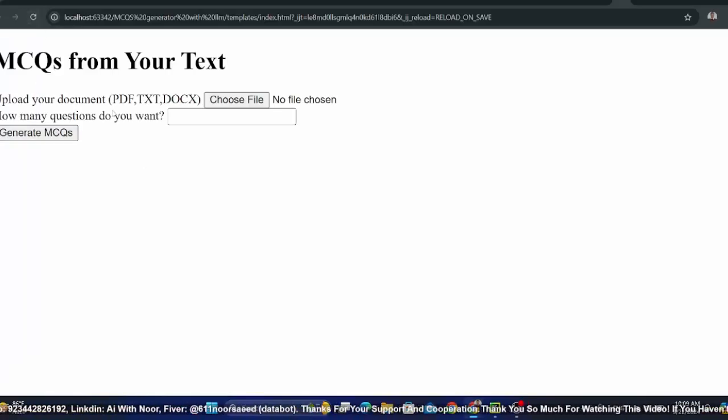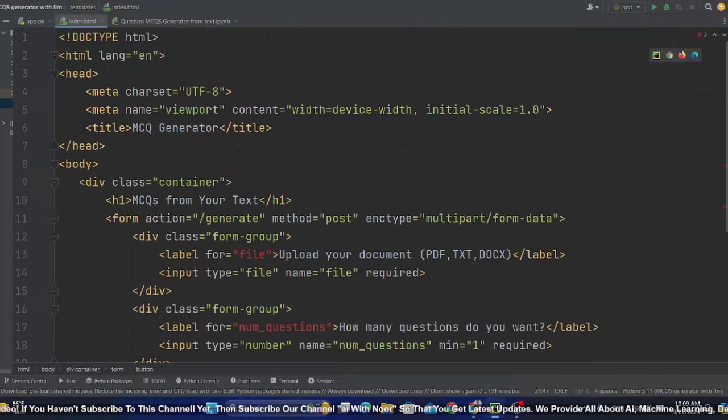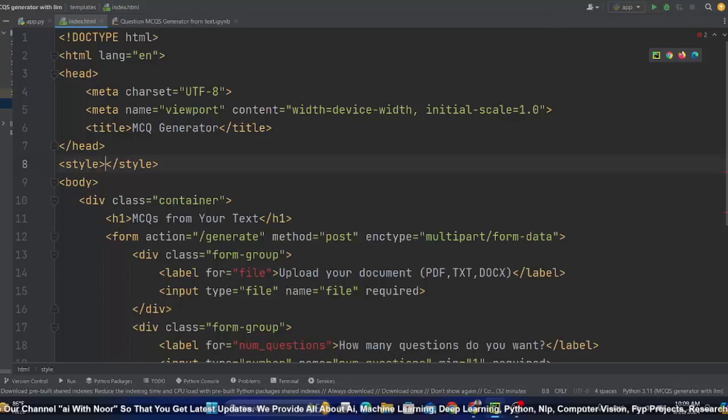Now you can clearly see this form is not good. Its designing, or you can say its formatting, is not good. So we have to make it professional, appealing and attractive. And for that you need to use CSS. CSS you can use in different ways, but we will use inline CSS. So after head, just type style and enter.